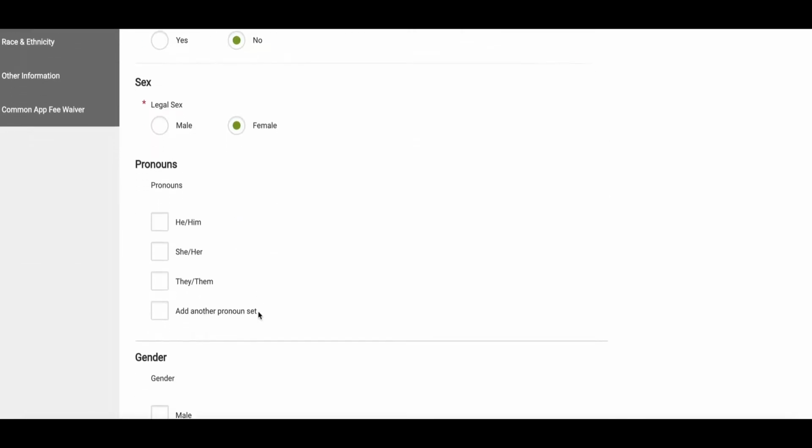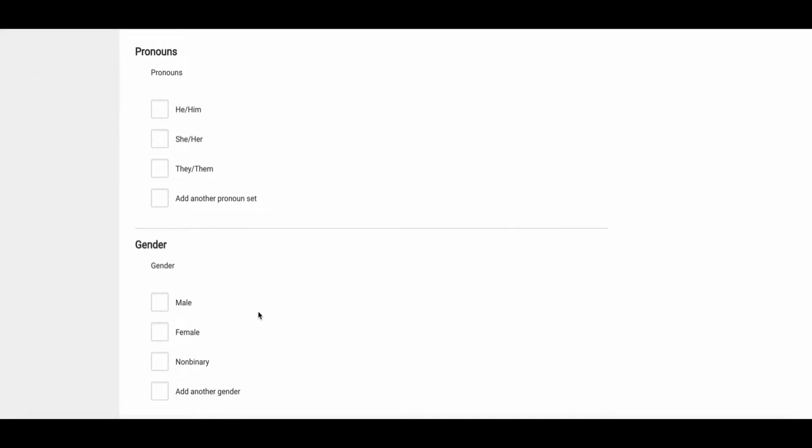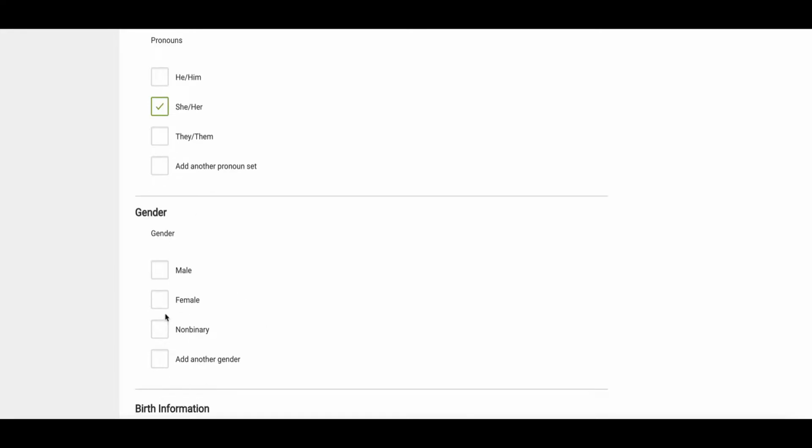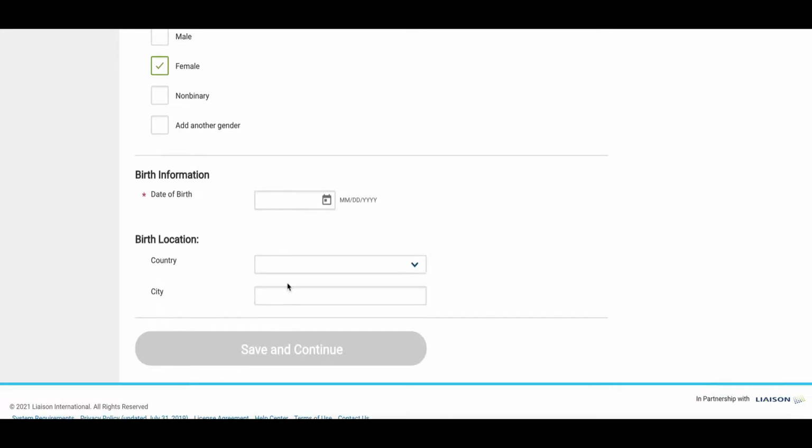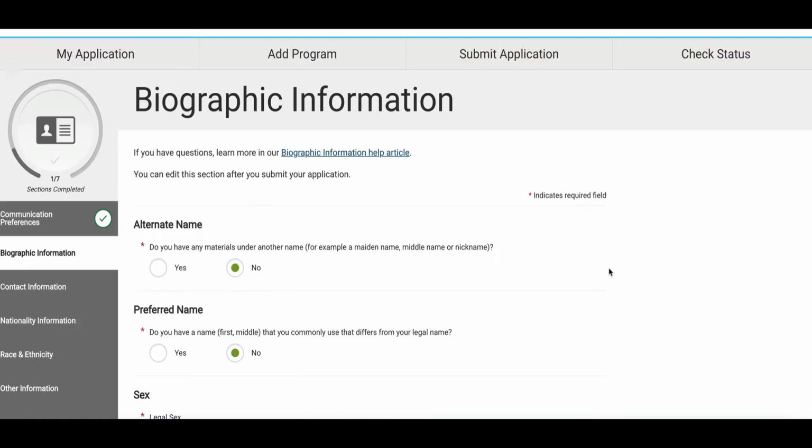Under that question, you have two optional questions. Pronouns. You can select your preferred pronouns, and then gender. Male, female, non-binary, add another gender. At the very bottom, you have a question about birth information, which is required, and then birth location, which is optional. If you have any additional questions regarding any of the questions we saw in biographical information, you can click on this link that says Biographical Information Help Article, and it will go over each question with descriptions.